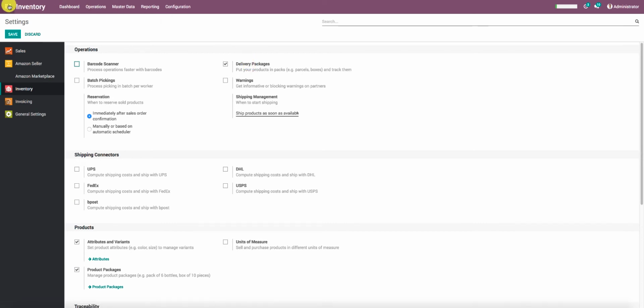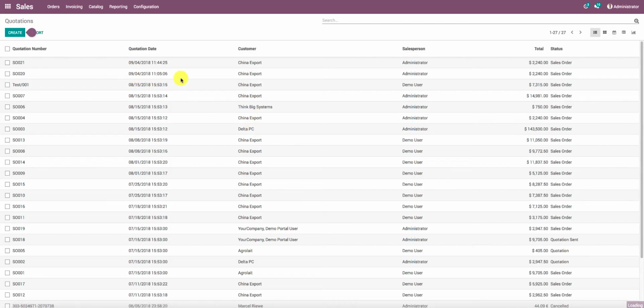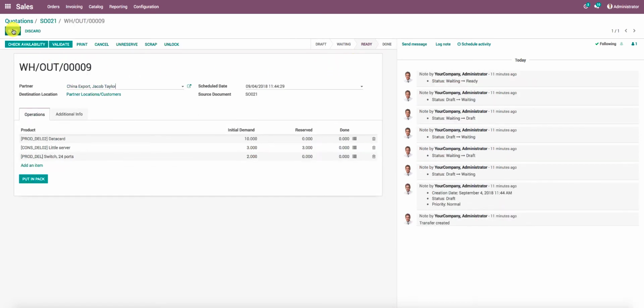So now let us go to one of the sales orders and I go to the delivery order. I try to edit this record. As I've enabled that option in my inventory settings, you can see there is a button that says put in pack. So now you can generate packages for these products over here.